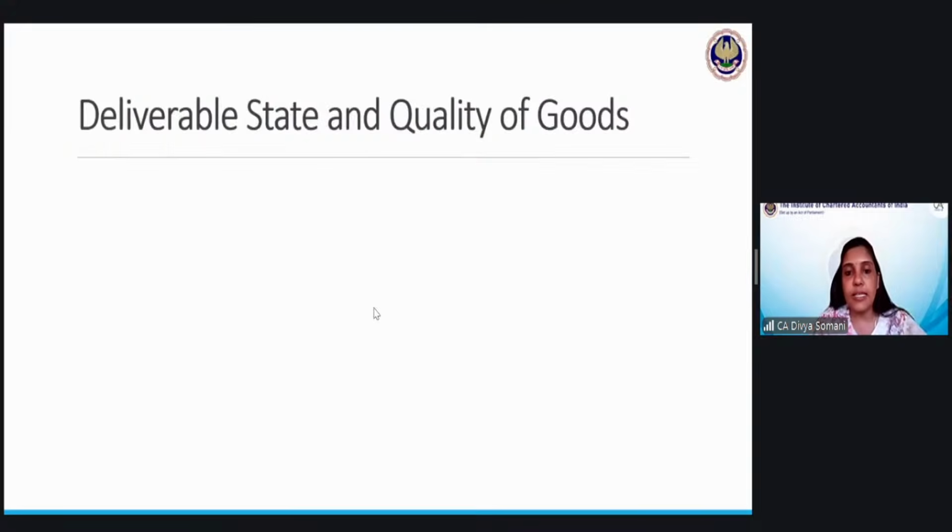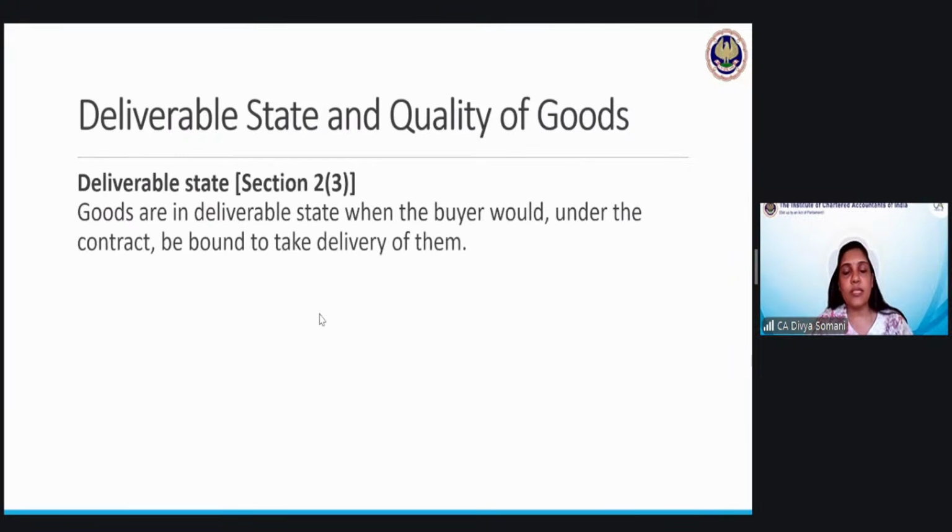Okay. Let us just proceed quickly. Deliverable state and quality of goods. So these are the definitions. Deliverable state means goods are in deliverable state when the buyer would, under the contract, be bound to take the delivery of them. So deliverable state basically means when the goods are ready to be delivered. जैसे हमने बोला था वैसा का वैसा आपने तैयार कर दिया गुड्स को और अब आप उनको बेचने के लिए रेडी हैं.